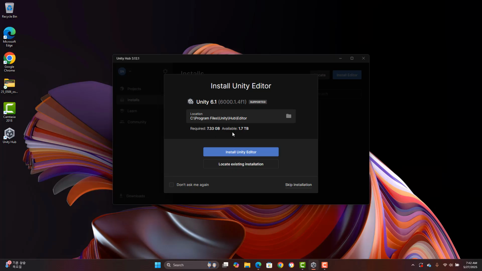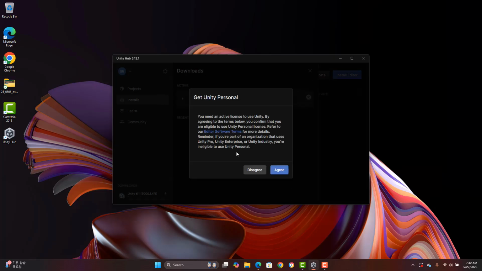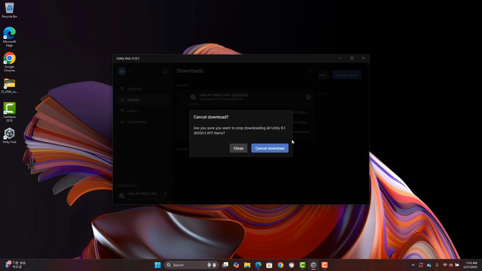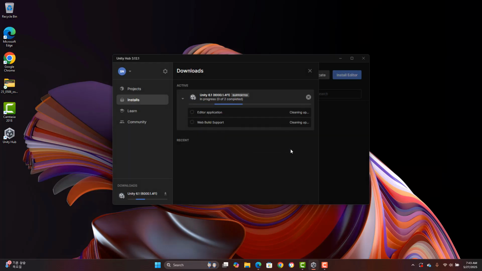Okay. So it's pretty big. Okay. This software is pretty big. You can install Unity Editor. Okay. Get Unity Personal, agree, and you will go through this. Okay. So here, I'm going to actually stop for now. Cancel download.